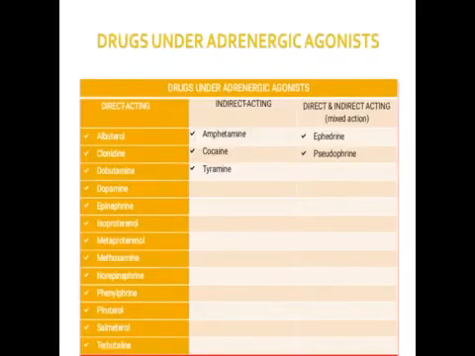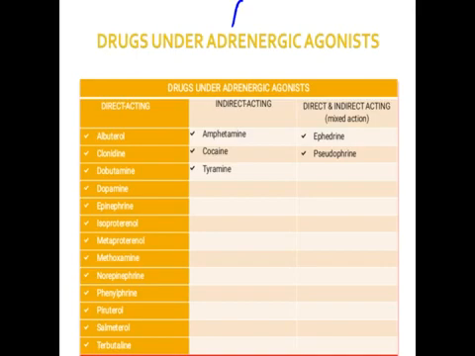So these are the list of adrenergic agonists or drugs under the adrenergic agents. They are generally classified into three types. That is the directly acting, indirect acting, and direct and indirect. That is the mixed action.